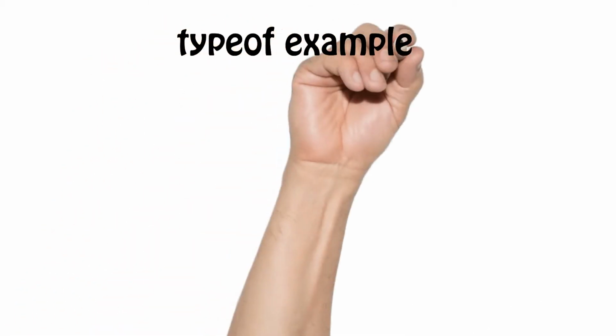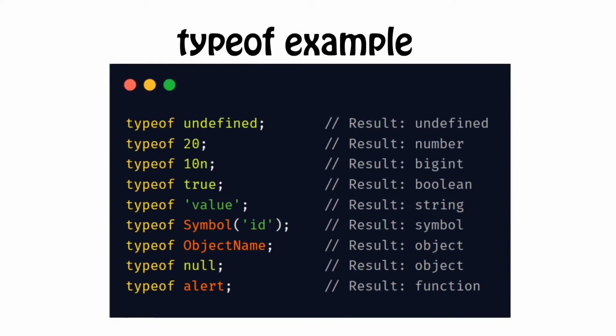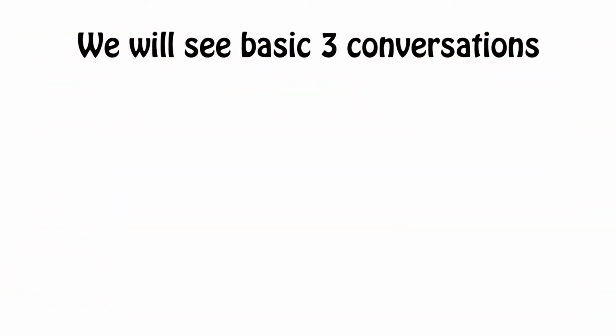It can return undefined, number, bigint, boolean, string, symbol, object, or function. So this was about the typeof operator.